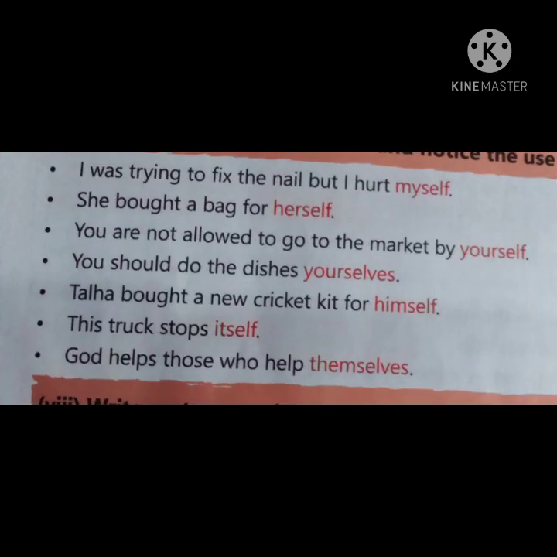Here are some other examples for you in which reflexive pronoun has been used. I was trying to fix the nail but I hurt myself. In first example, myself, then herself, yourselves, himself, itself, and themselves are used as reflexive pronouns, and these reflexive pronouns refer back to the subject of the sentence.